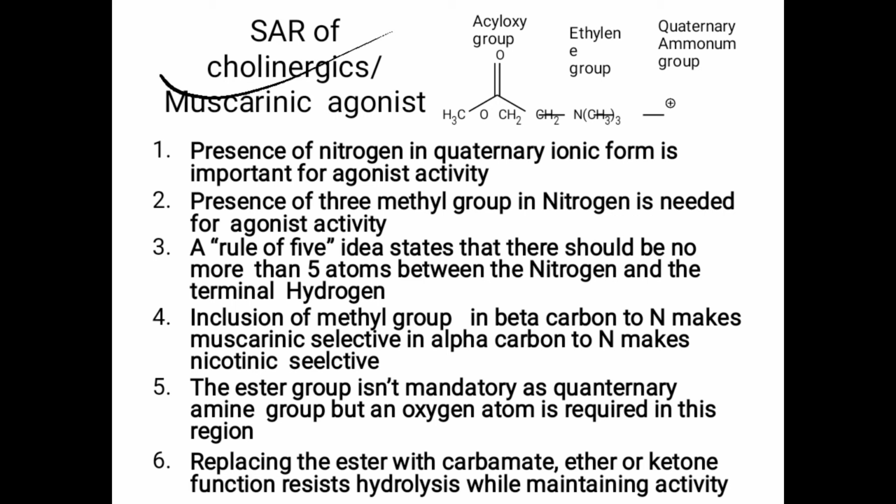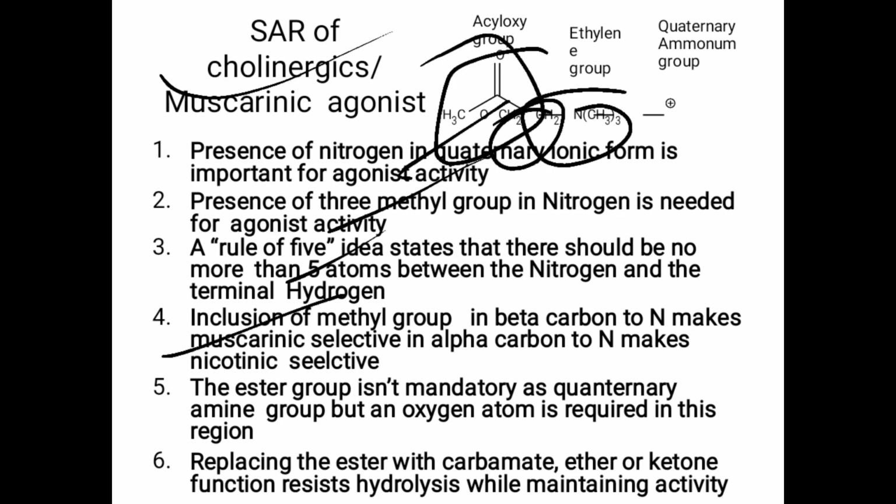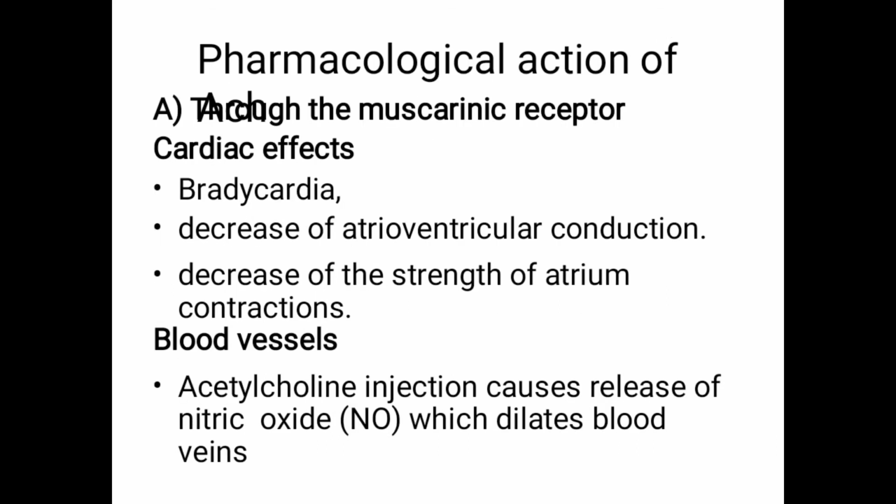Quaternary nitrogen is required. It must consist of 3 methyl groups. As per the rule of 5, there must be only 2 carbons between this nitrogen and oxygen. A methyl group at the beta carbon increases muscarinic selectivity and retains the potency. A methyl group at the alpha carbon reduces the activity and increases the selectivity towards the nicotinic receptor. The ester group is not mandatory, so we can replace it with a carbamate, ether or ketone. These are the important points under the SAR of cholinergic agents.